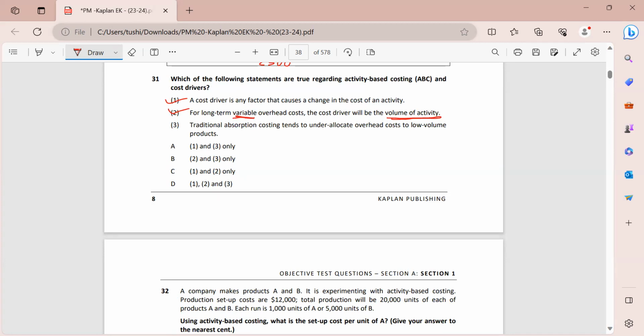Traditional absorption costing tends to under allocate overhead costs to low volume products. Now this is also absolutely correct. Why? Because traditional absorption costing basically allocates your overheads according to the level of activity, according to the number of units. So if I am making fewer units of something, my overheads will also be allocated less to that product, irrespective of whether or not more of the costs are being incurred because of the low volume product. So traditional costing will under allocate these costs to the low volume products. So that is why option D becomes my answer.